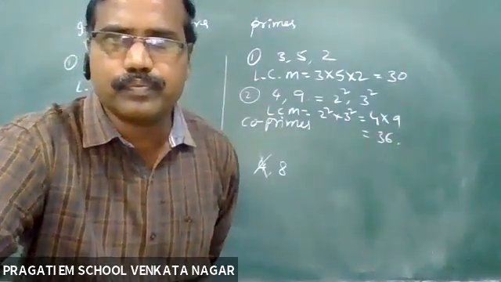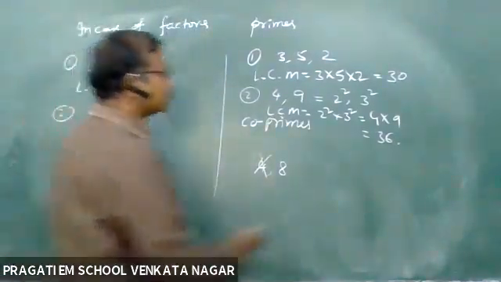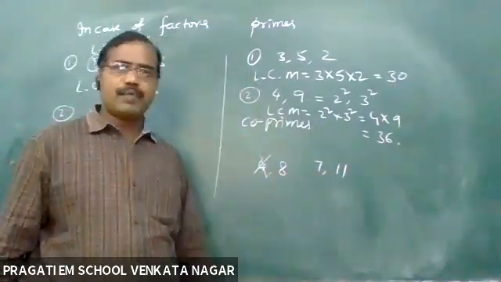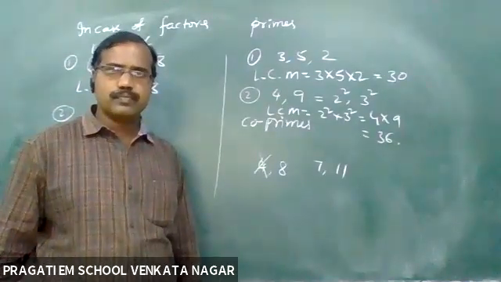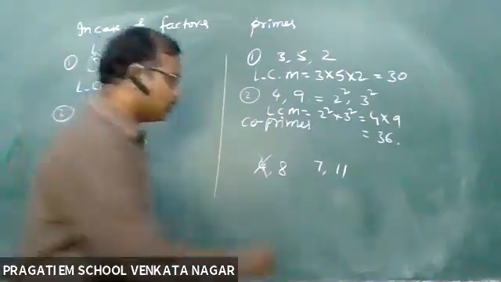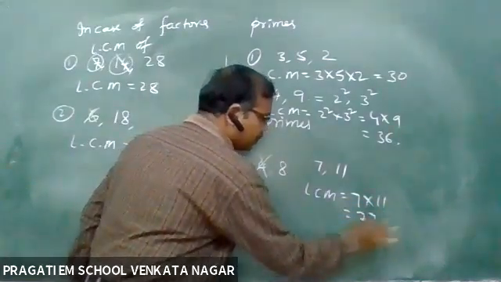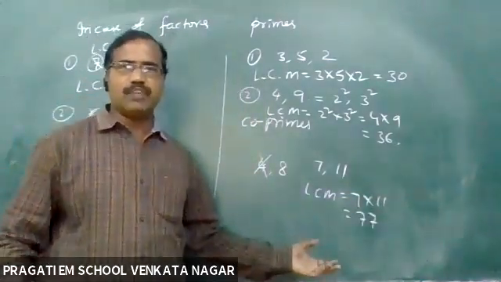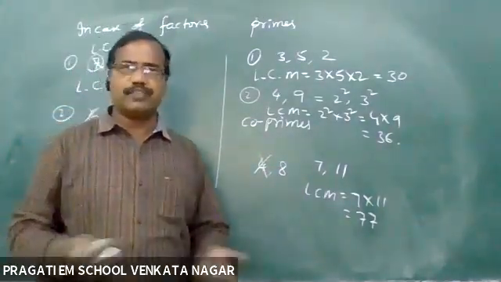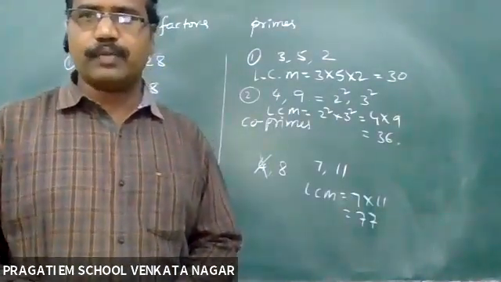Sir, give one more example of prime numbers, sir. Primes, 7 and 11. Are 7 and 11 prime numbers? Yes, sir. Okay, to get the LCM of 7 and 11, you just multiply them. LCM equals 7 into 11. 77 becomes the LCM of 7 and 11. If there are only prime numbers, just multiply. Enough. Okay, sir.